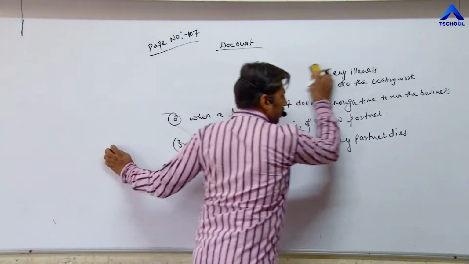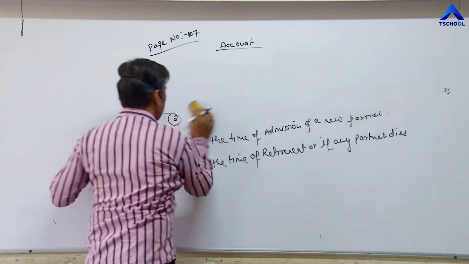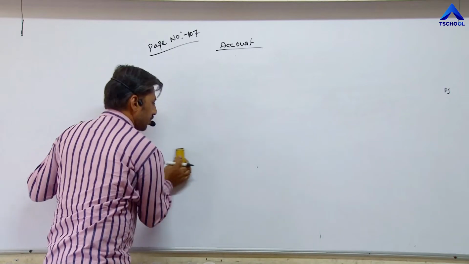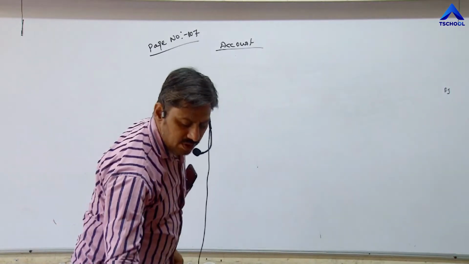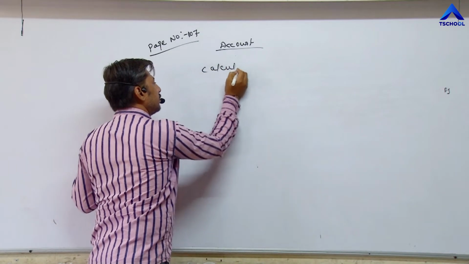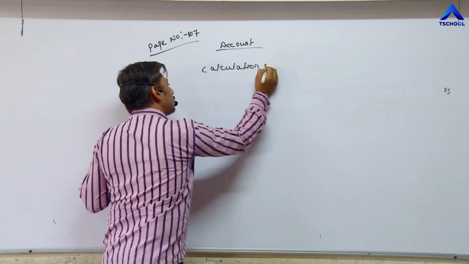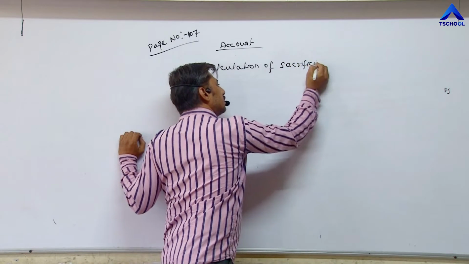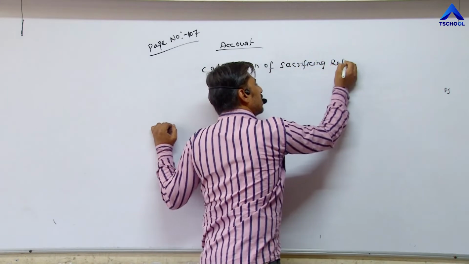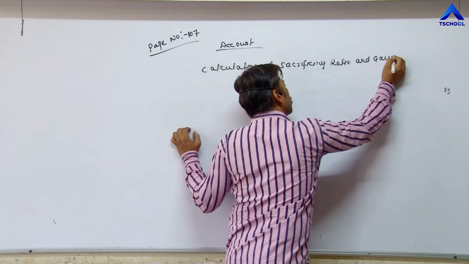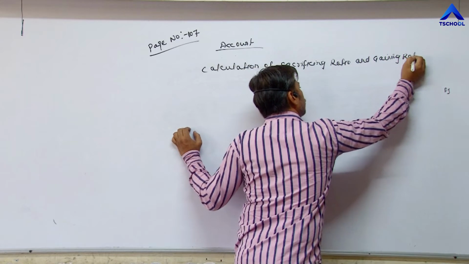This is a very short, easy chapter, and one question of 3 marks may come in the board exam from this topic. Only 2 topics are there, very, very simple. The first topic is calculation of sacrificing ratio and gaining ratio.